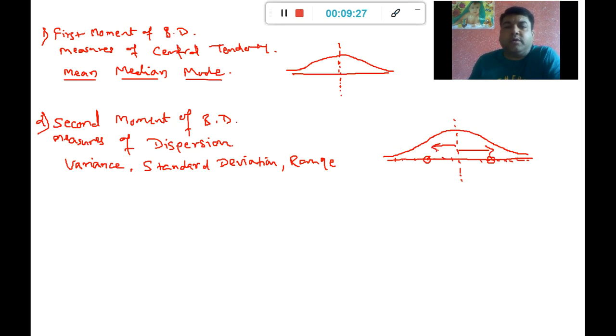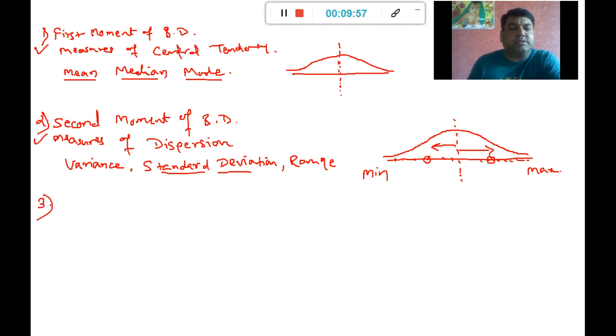So I am talking about the variation of this data from the centrality of the data. And of course, when I am talking about range, I am talking about minimum value and maximum value. When I say standard deviation, I mean the average variation all these data points have from the centrality. So this becomes my first moment business decision, second moment business decision.